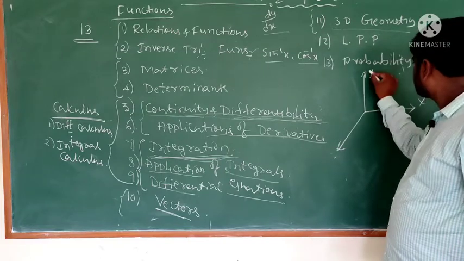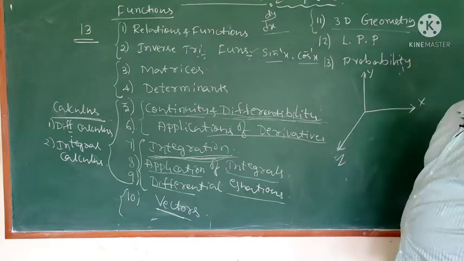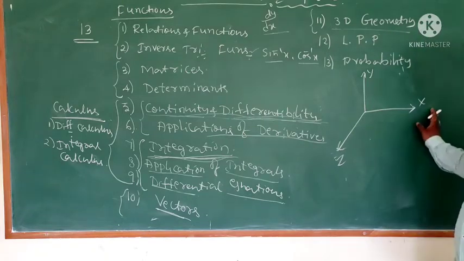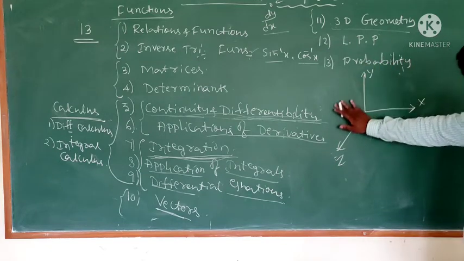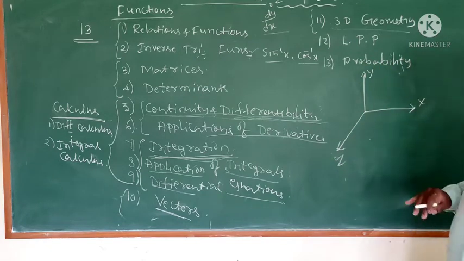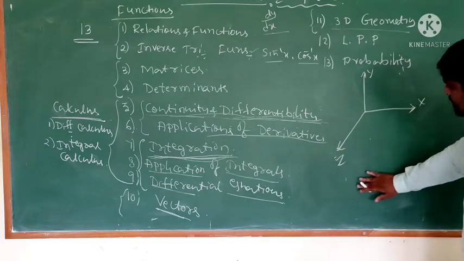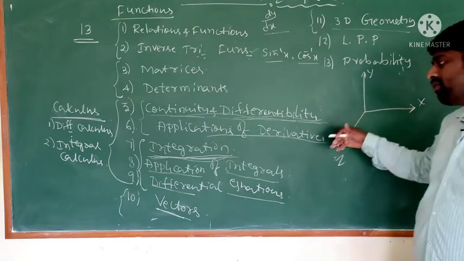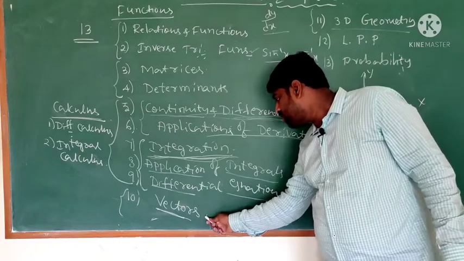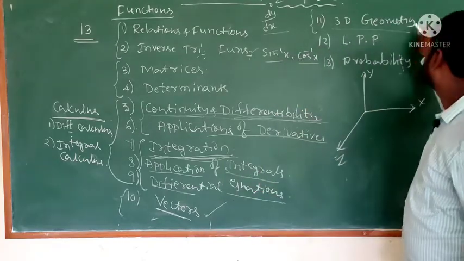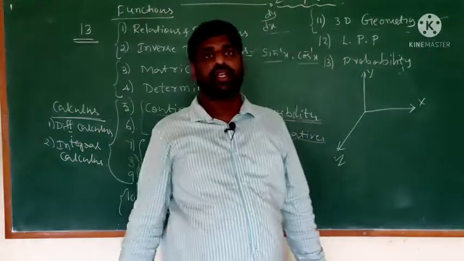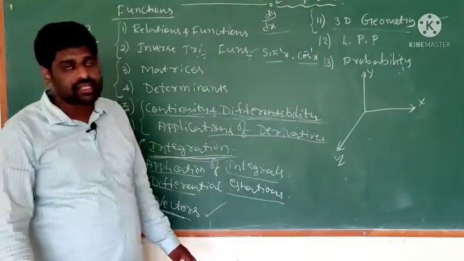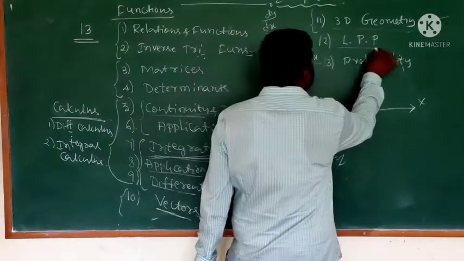X axis, y axis, z axis. This is the 3-dimension axis. Using this 3-dimension axis, different concepts you will discuss under the chapter vectors and 3D geometry.